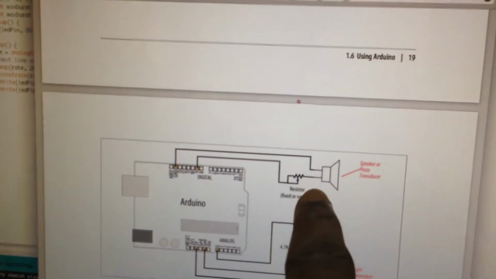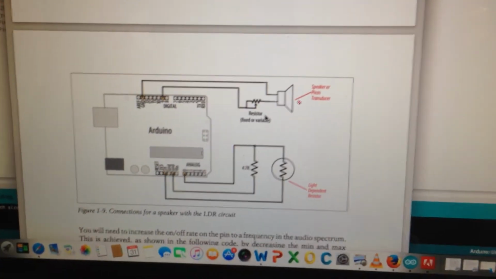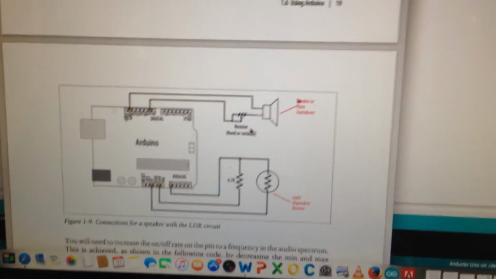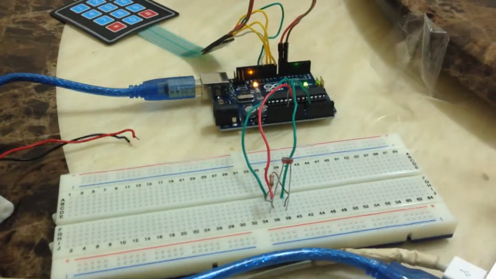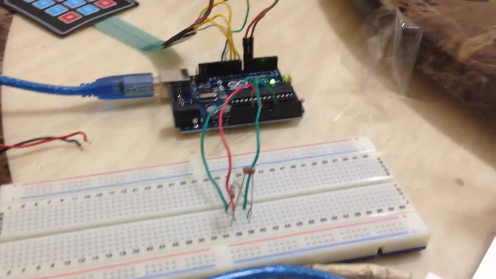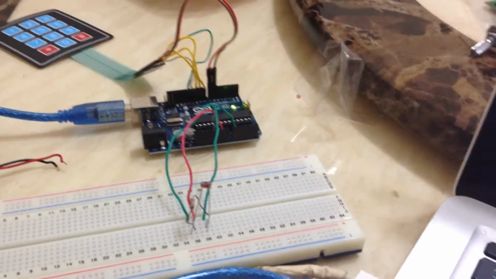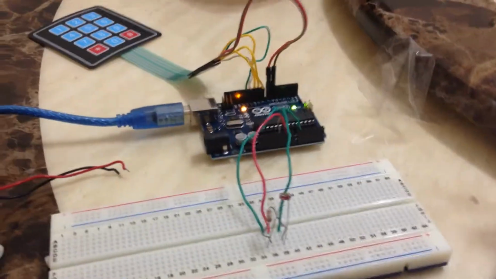So here this is a speaker, because later on we are going to see how to make a speaker sound at a rate according to the intensity of light. Okay, so let's proceed.